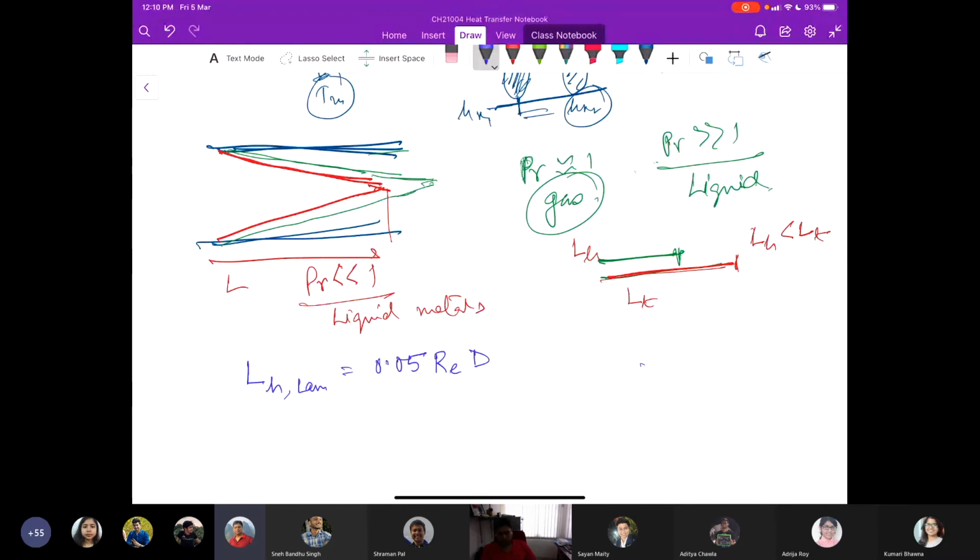Re also contains the diameter, and then again why we are writing D. Let me finish writing this. Now T stands for the thermal boundary layer, and it is 0.05 Re Pr times D. That means the Prandtl number times LH laminar.